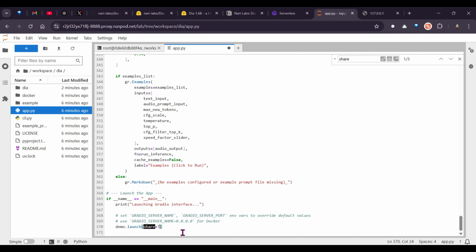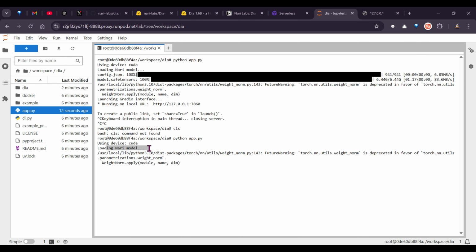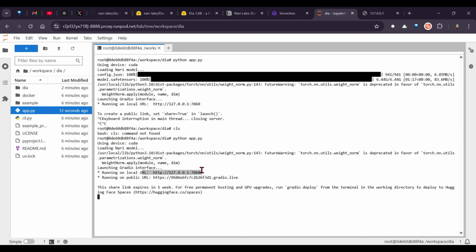If you make this true and then run this, it's going to work, because it will give out two URLs. So it's loading the Nari model, and it's going to punch out the local URL, and you can see that we have this public URL as well.